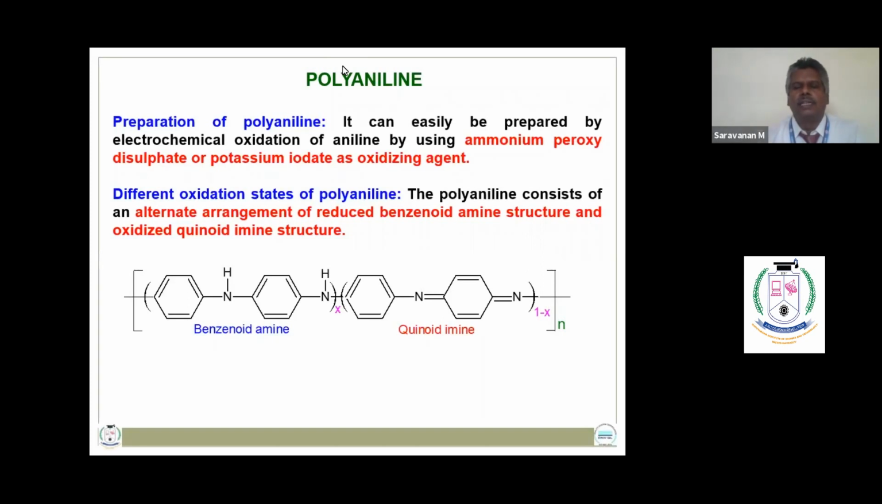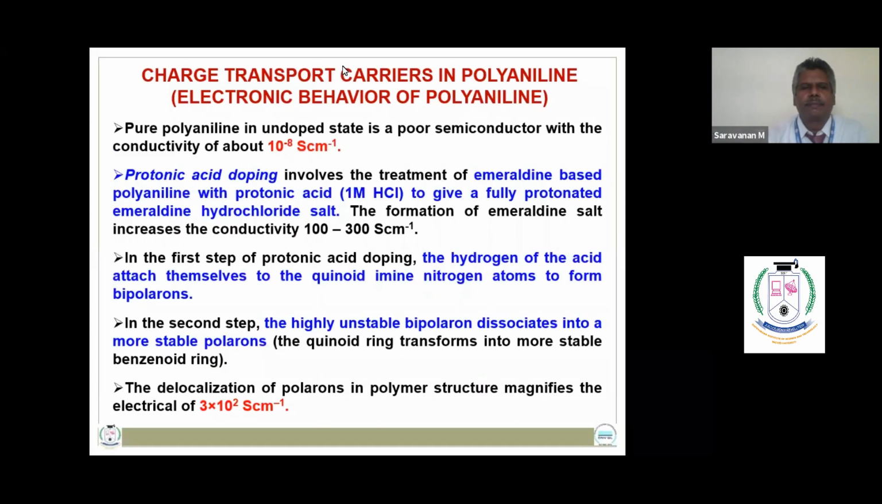So polyaniline consists of an alternate arrangement of reduced benzene amine structure and oxidized quinoid imine structure, based on the relative proportion of these structures in the polymer material. So it exhibits three different oxidation states, namely leucoemeraldine, emeraldine, and pernigraniline. Now let us see the electronic behavior of polyaniline.